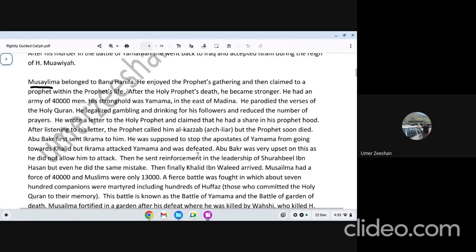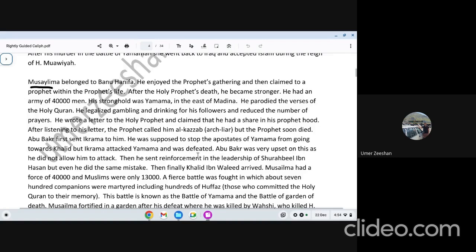What did he do? He took a number of steps to grab supporters. The first step was to reduce the number of prayers, because he knew there were believers who were tired of performing extra rakats and nafil, so he gave them relaxation. He found people who did not want to pay zakat. He exempted them. So many people joined him. Then he allowed drinking, gambling, and adultery. So the weak believers thought, oh, this is an easy religion, and they started joining him.